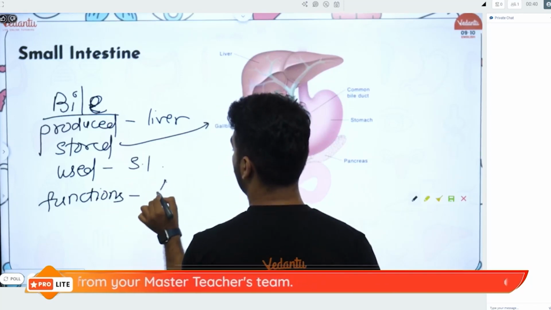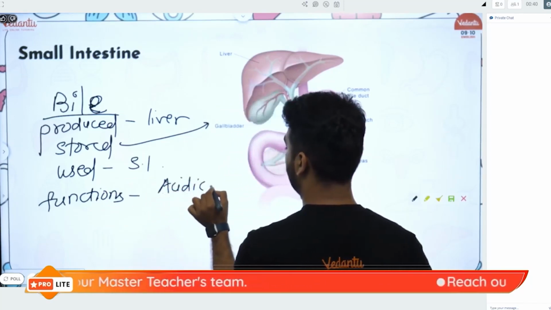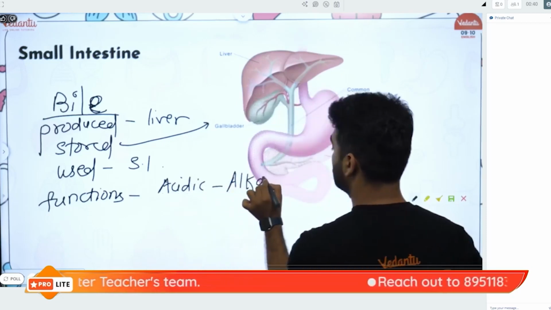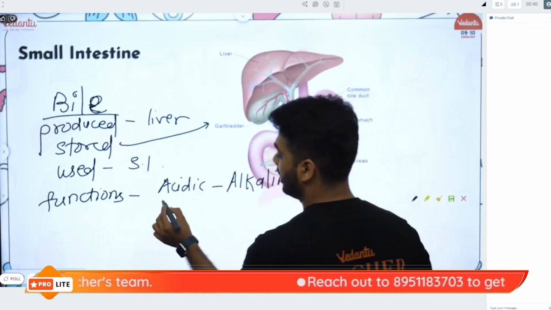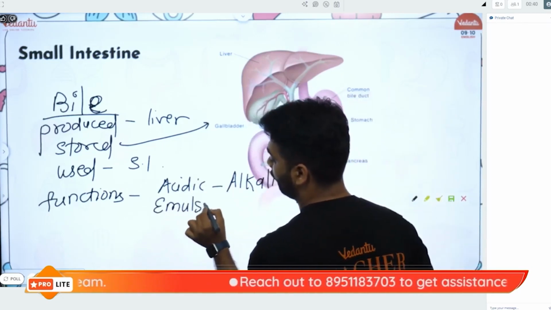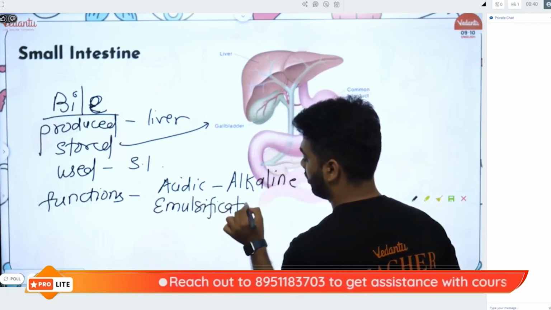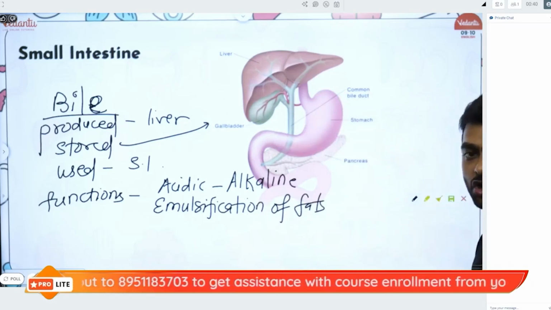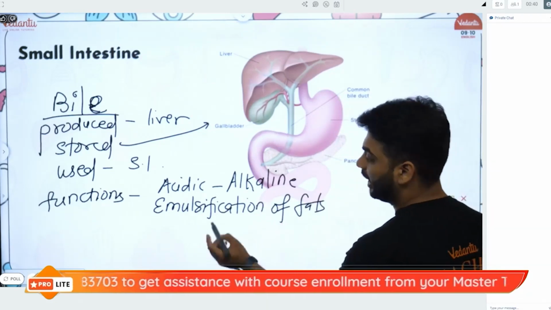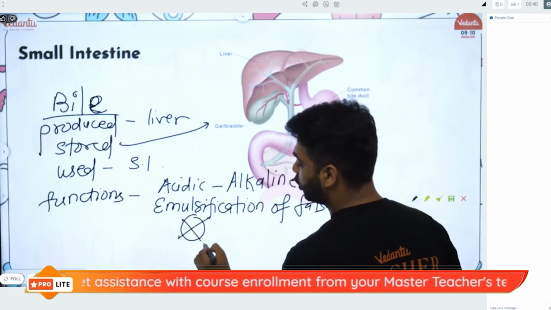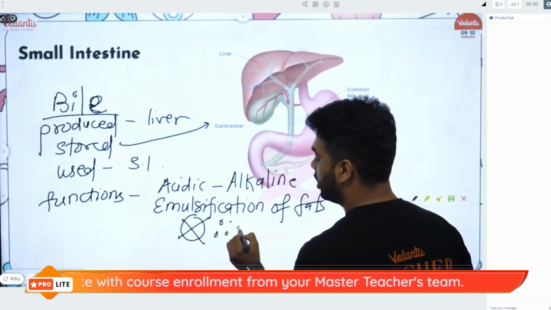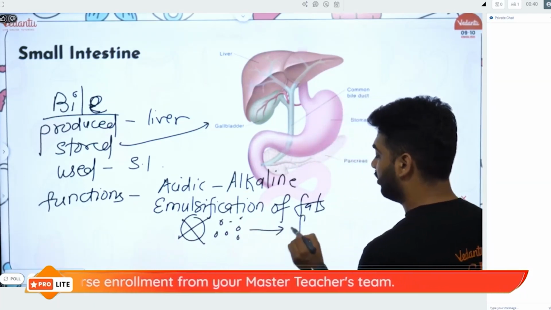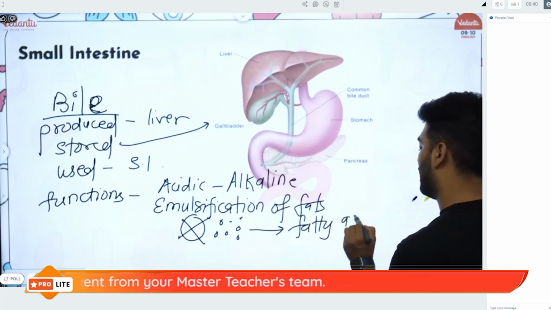Functions: acidic food is made alkaline, and the second function of bile is emulsification of fats. What do you mean by emulsification of fats? Emulsification of fats means to break down big fat globules into smaller ones so that they can further be converted into fatty acids and glycerol.